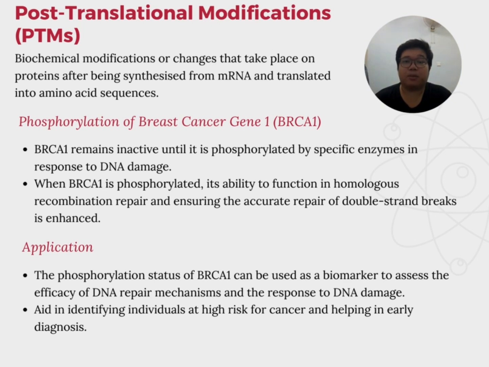PTM is biochemical modifications or changes that take place on protein after being synthesized from mRNA and translated into amino acid sequences. Phosphorylation of BRCA1 is an example of PTM. BRCA1 remains inactive until it is phosphorylated by specific enzyme in response to DNA damage. When BRCA1 is phosphorylated, its ability to function in homologous recombination repair and ensuring the accurate repair of double-strand breaks is enhanced. As for the application, the phosphorylation status of BRCA1 can be used as a biomarker to assess the efficiency of DNA repair mechanism and the response to DNA damage. It also aids in identifying individuals at high risk of cancer and helping in early diagnosis.